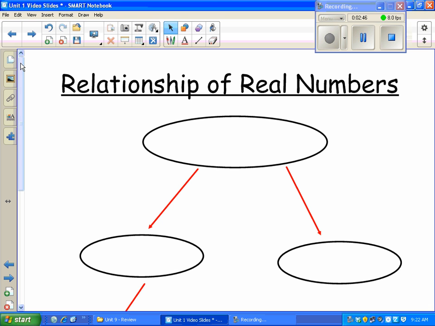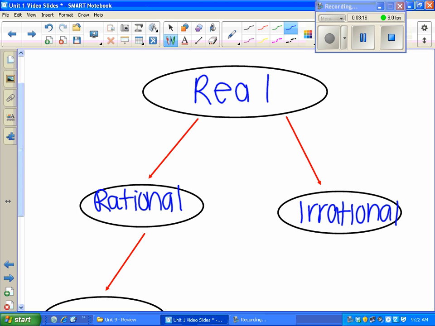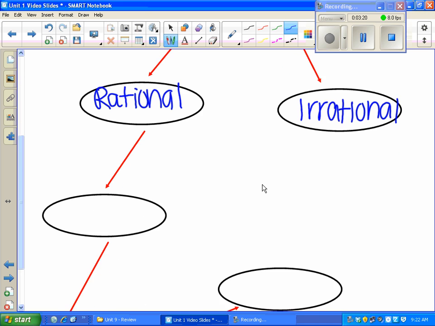So here are your relationships of numbers. It's good to know how all of these numbers are related. So at the very top bubble, I always call these my real numbers because every other number system falls under real numbers. So once you know that a number is real, you can break it down into 2 groups. It's either irrational, crazy repeating decimals, or it's rational. So it could be a decimal or a fraction, but it ends, it's terminating, has a nice repeating pattern. Okay, once you know it's irrational, you're done. But if it's rational, you can continue to break it down.